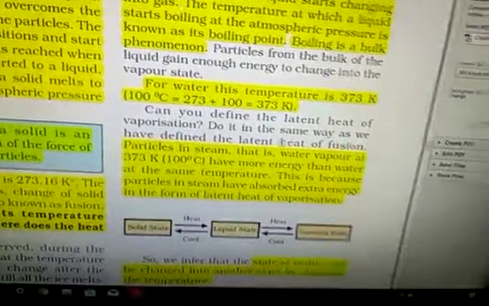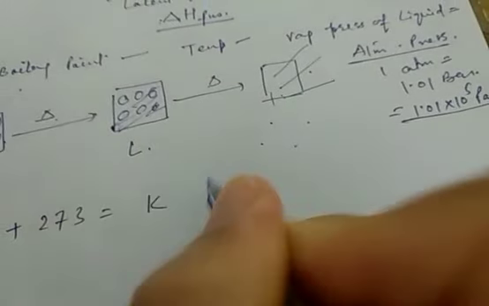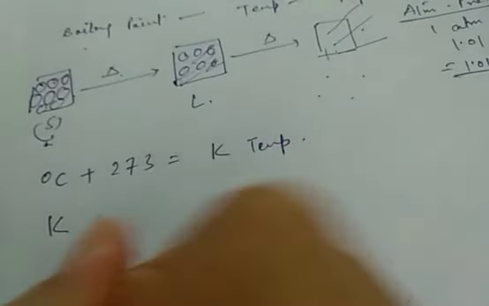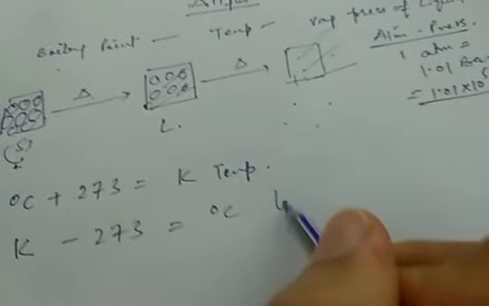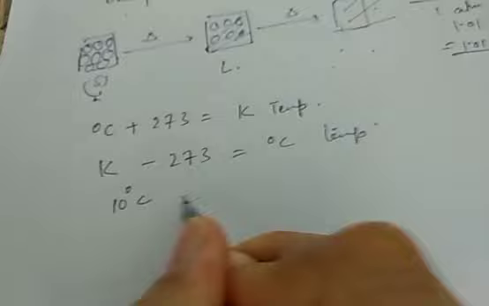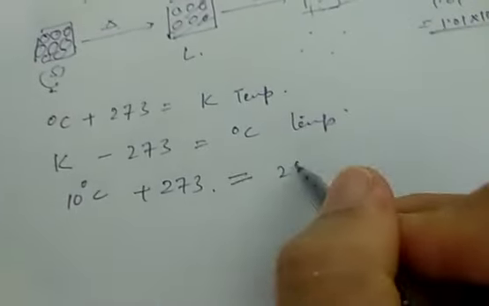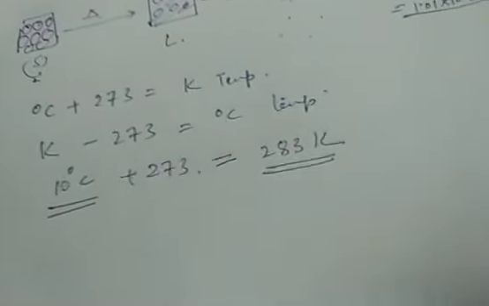How can we convert degrees Celsius into Kelvin? Degrees Celsius plus 273 is equal to Kelvin temperature. And Kelvin temperature minus 273 is equal to degrees Celsius temperature. For example, 10 degrees Celsius. What will be the Kelvin? 273 plus 10 changes into 283 Kelvin. So 10 degrees Celsius is equal to 283 Kelvin.